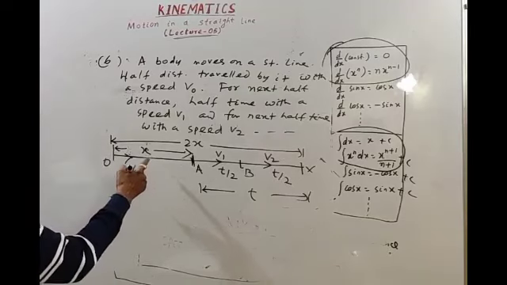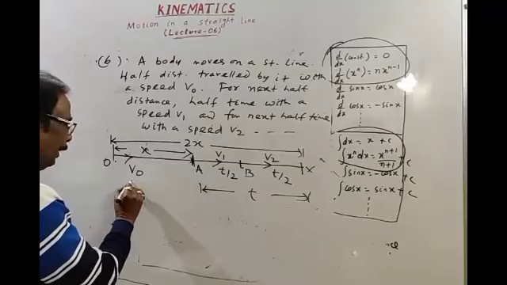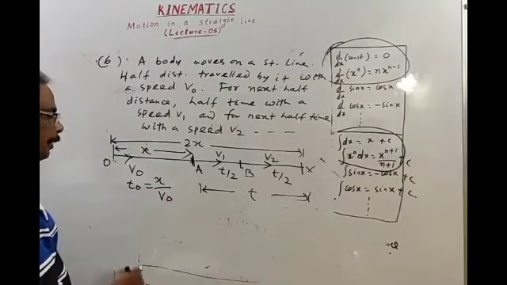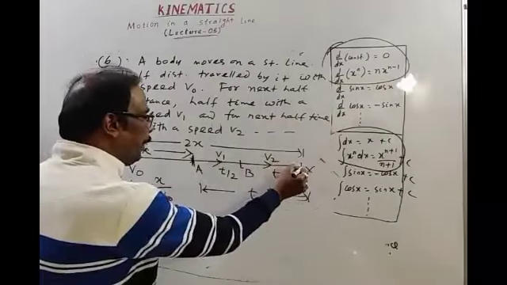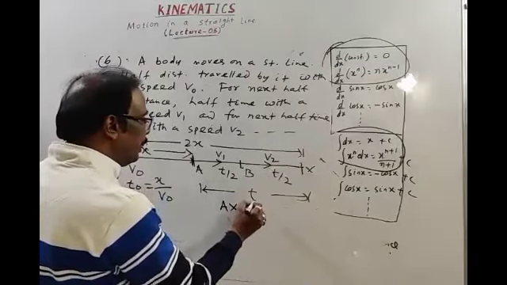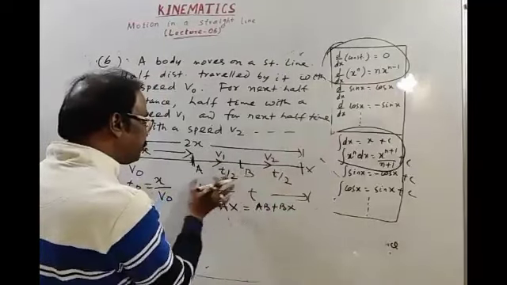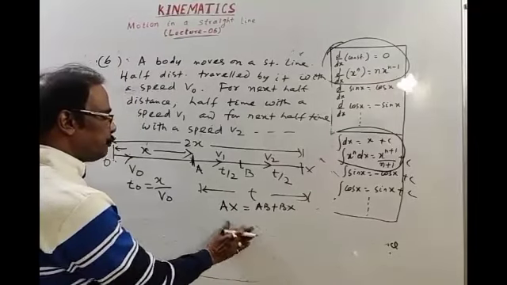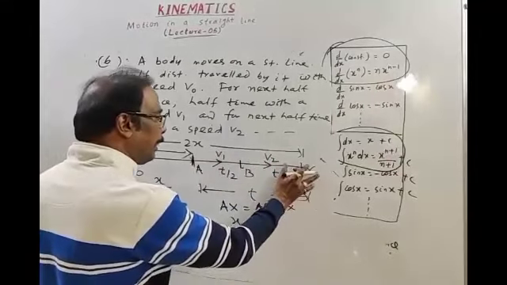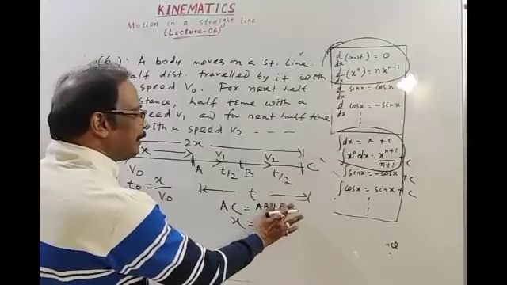Then the time taken by the body to move from O to A is t naught, which is distance x divided by speed v naught. Then from A to C, the distance is x, since AC is equal to AB plus BC.